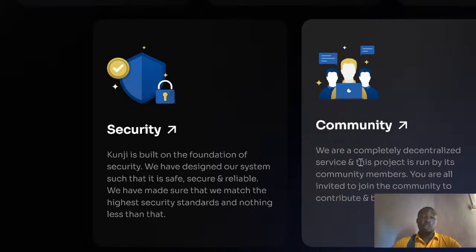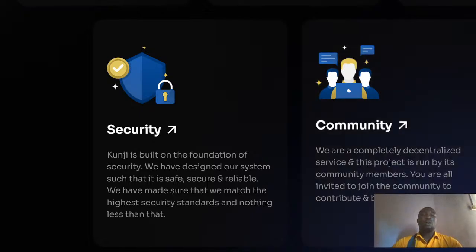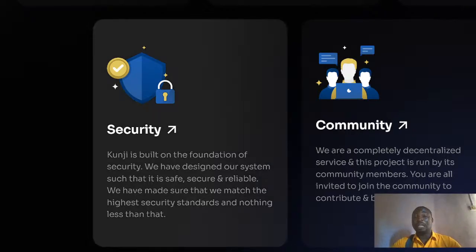They also have community, and they have a form of security. Security is power. You can't go into a project or invest in a project when there is not enough security, when you don't trust what the project is all about. The first goal is security. Looking at the effect of security, you can see it's built on the foundation of security. Because it is decentralized, security is one of their primary goals.